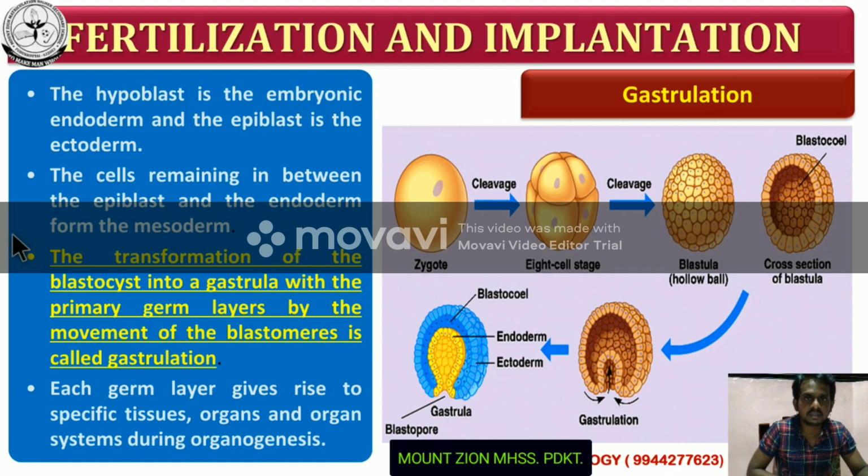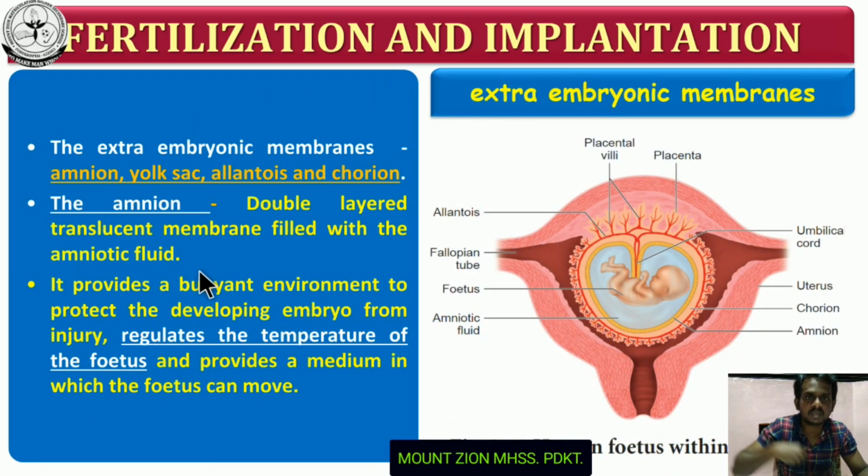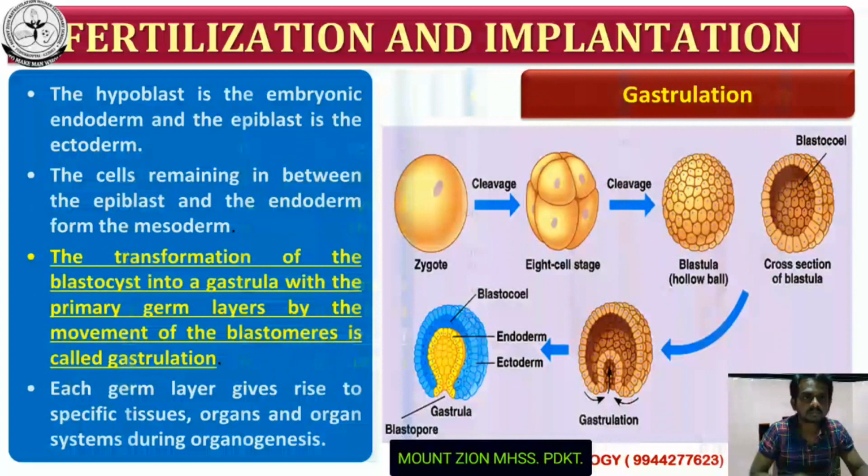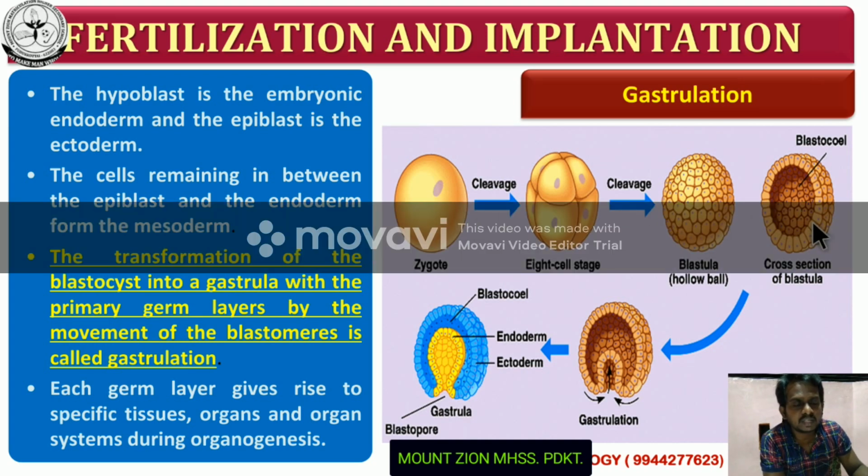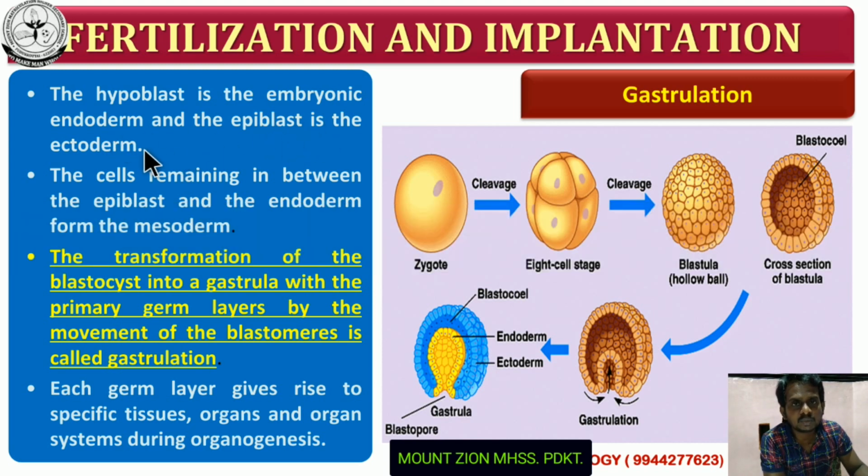So see the inner cell mass. The inner cell mass cells differentiate into the epiblast and the hypoblast. The hypoblast differentiates into the endoderm and the epiblast differentiates into the ectoderm.